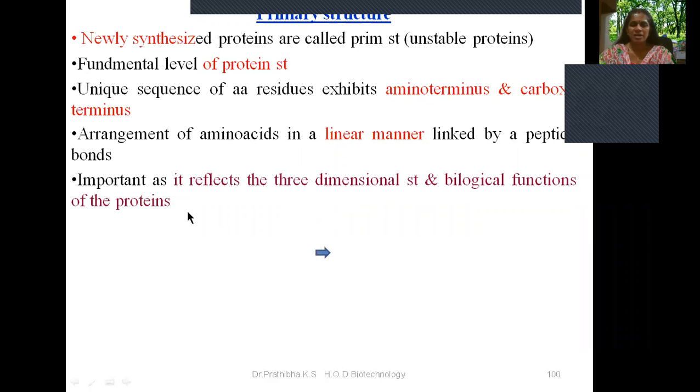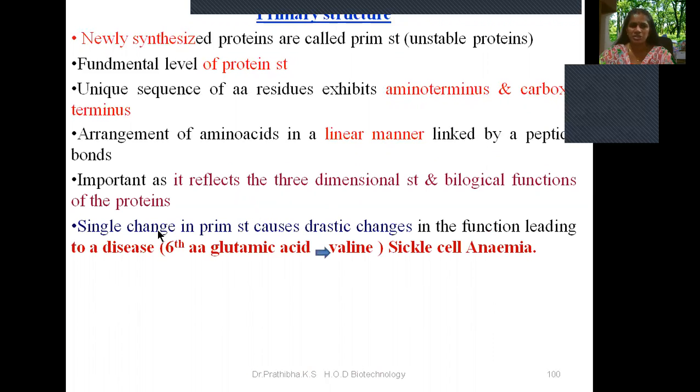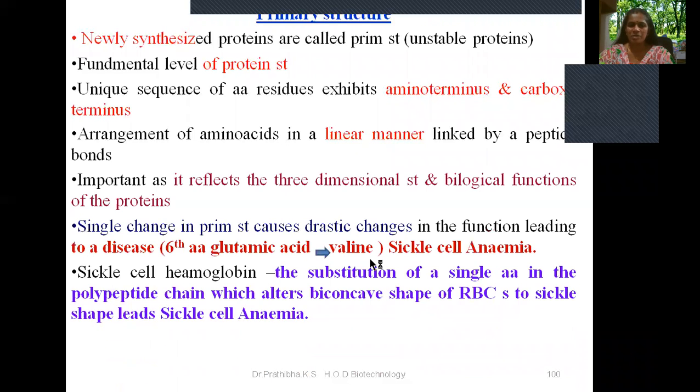Whatever the secondary, tertiary and quaternary structures are, the primary or linear sequence of the polypeptide chain is very, very important, which in turn determines the biological functions of the proteins and their three-dimensional configuration. A single change in primary structure causes drastic changes in function, leading to a disease called sickle cell anemia. It is one example we have studied, where a single change showed drastic effects: the 6th amino acid, glutamic acid, is replaced by valine.